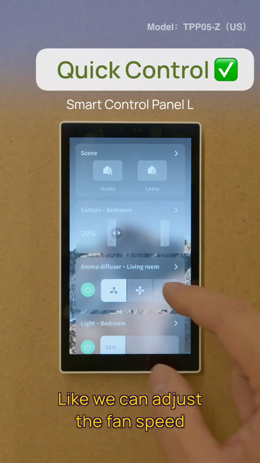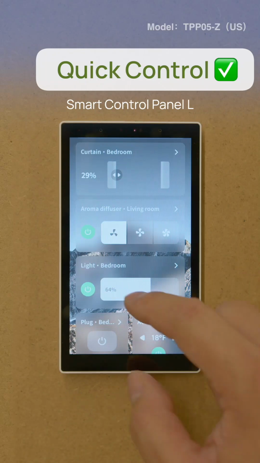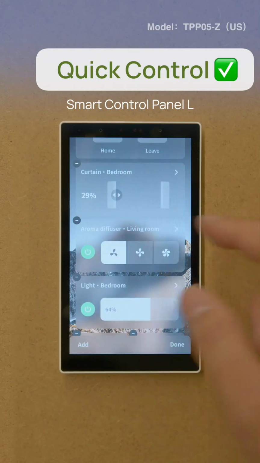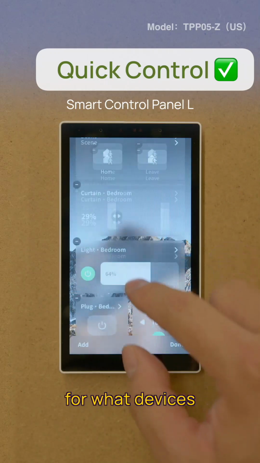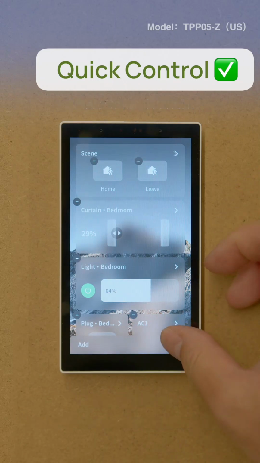We can adjust the fan speed, adjust the light, and also choose what devices you want to have quick control over here.